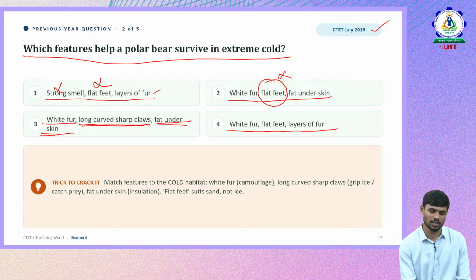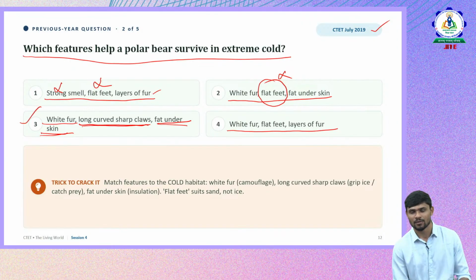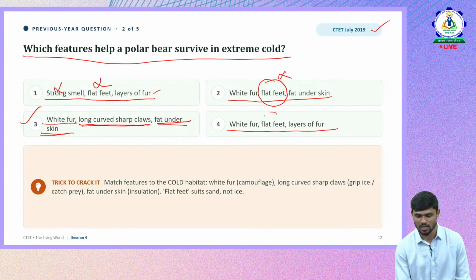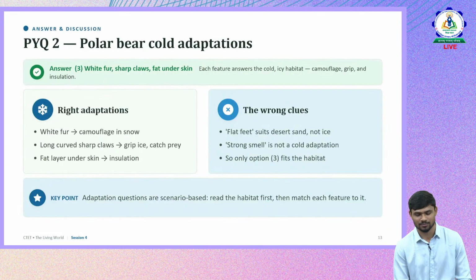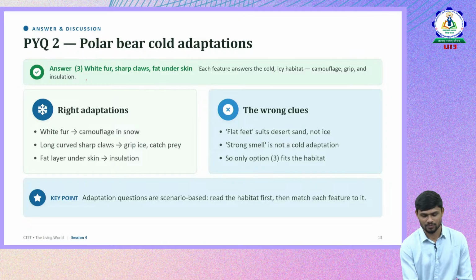As we discussed, all the characteristics there are adaptations. White fur is for blending into the background, long curved sharp claws are to have a grip, and fat under the skin is for insulation. Whereas again you can see flat feet in the others. So all others are wrong, whereas the third option is right. So this is the answer.